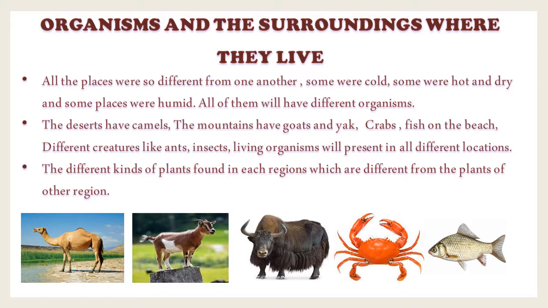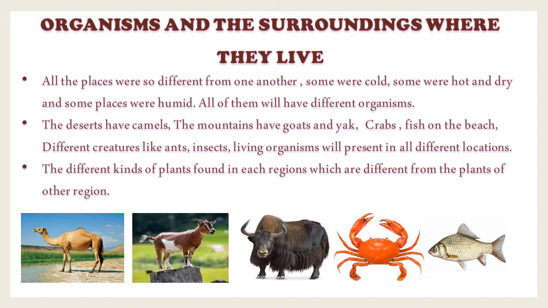Understood, children? So next point, the deserts have camels, the mountains have goats and yak, crabs, a fish on the beach, different creatures like ants, insects, living organisms will be present in all the different locations. Correct, children? Yes.